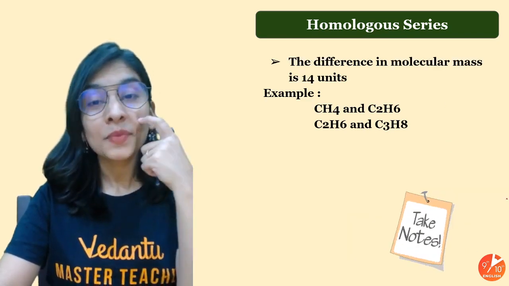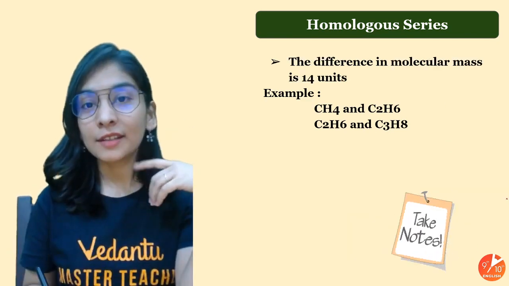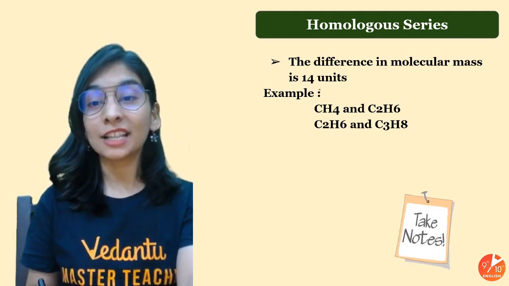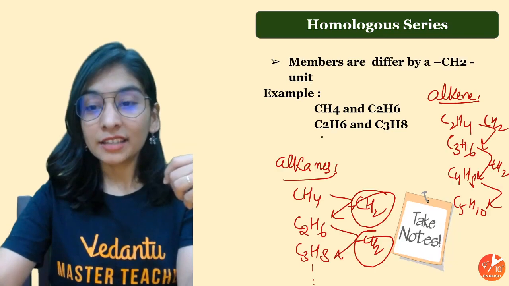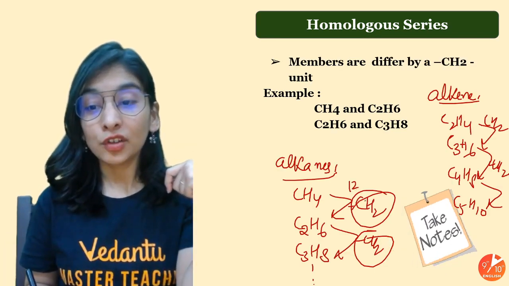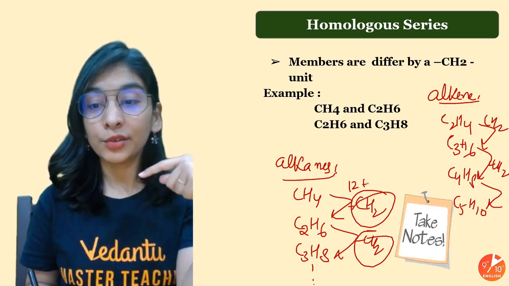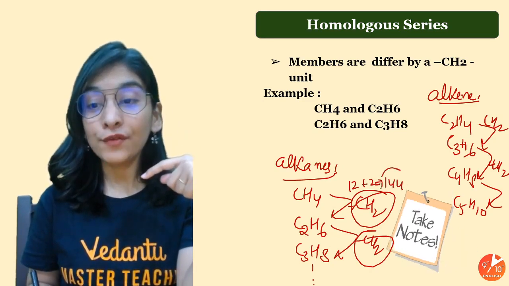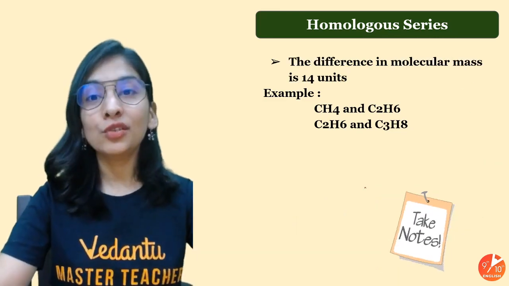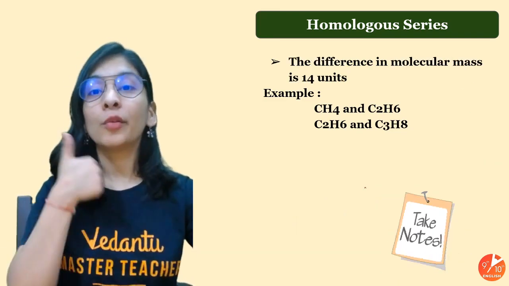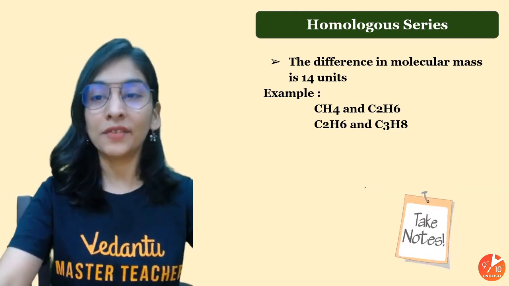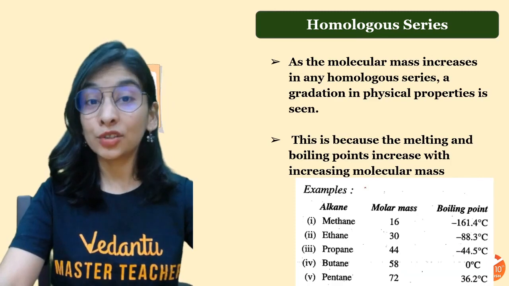Members have the same functional group, the same difference of a CH2 group, and also the same difference in mass, that's 14 unit. One carbon contains 12 unit mass, one hydrogen 1 unit, two hydrogens 2 units. That means whenever I move to the next member, 14 unit mass is increasing, whether you talk about alkanes, alkenes, alkynes, alcohols, aldehydes, whatsoever it is. So that's the mass that is going to increase.